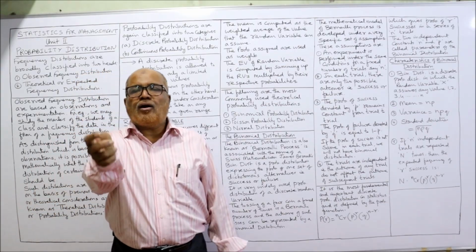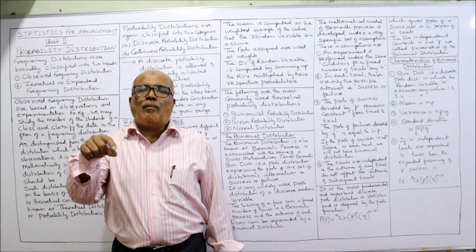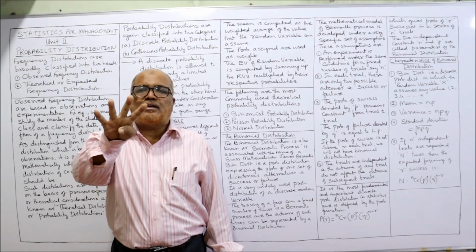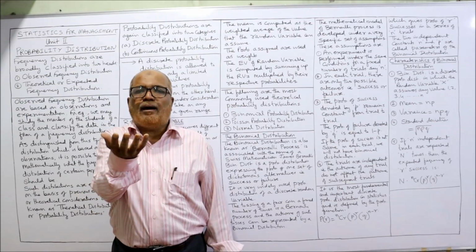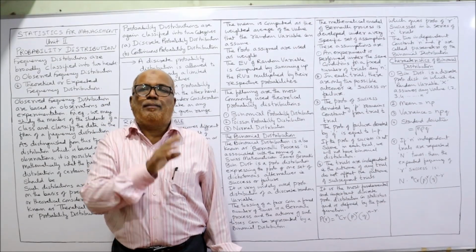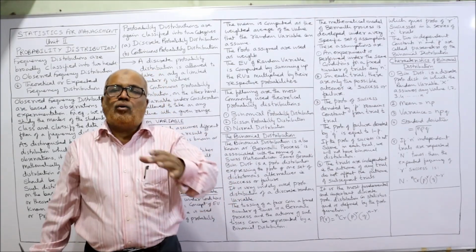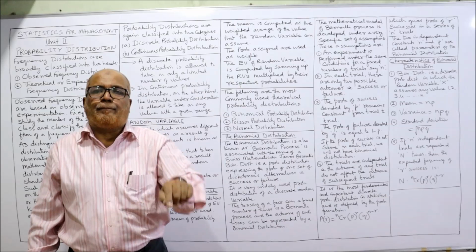For example, a coin is thrown 10 times. What is the probability that we will get head up 4 times? Our success is getting head up, so we want 4 heads. What is the probability that out of 10 times we will get 4 heads?